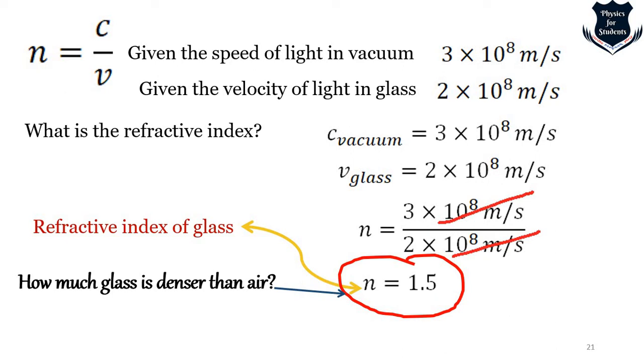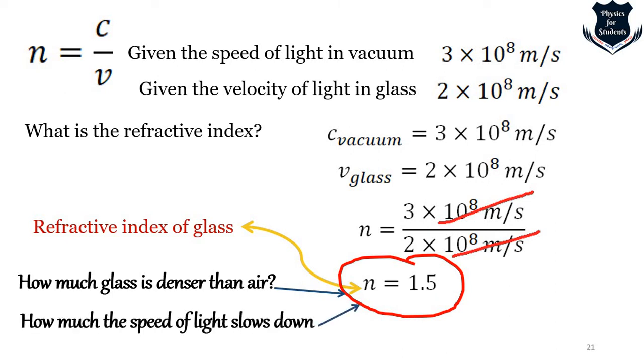I told you that when we are talking of denser and rarer medium, it is all about how much denser or rarer one medium is, so there is a comparison. One is how much denser glass is than air: 1.5 times. Next is how much the speed of light will slow down: it will slow down 1.5 times. So this is a good analogy, that refractive index actually gives two measures: how much denser or rarer one medium is than another, and how much the speed of light will slow down.